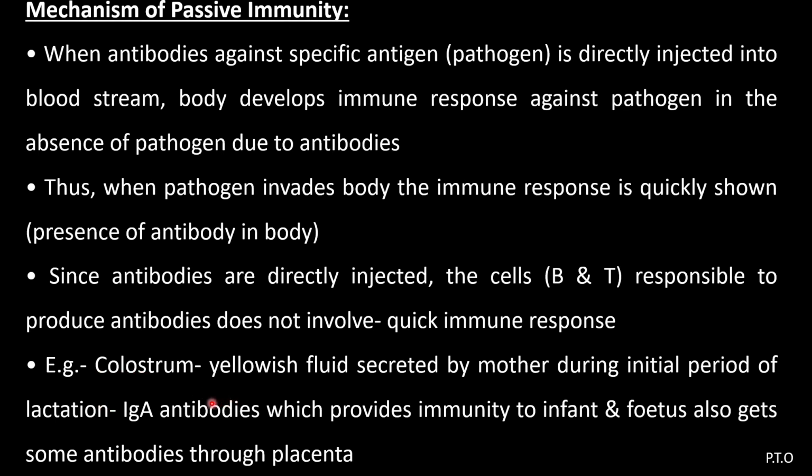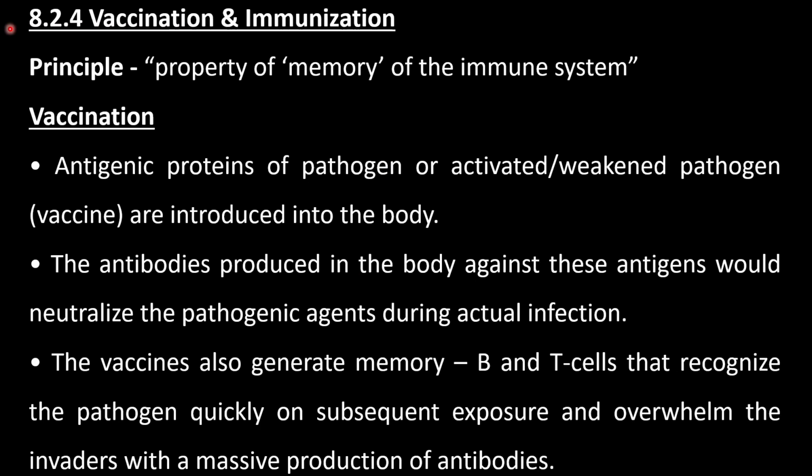Example: colostrum, a yellowish fluid secreted by mothers during the initial period of lactation. It contains immunoglobulin A antibodies, which provide immunity to the infant, and the fetus also gets some antibodies through the placenta. So, when ready-made antibodies are introduced into the body, passive immunity develops. So here we have finished active and passive immunity.